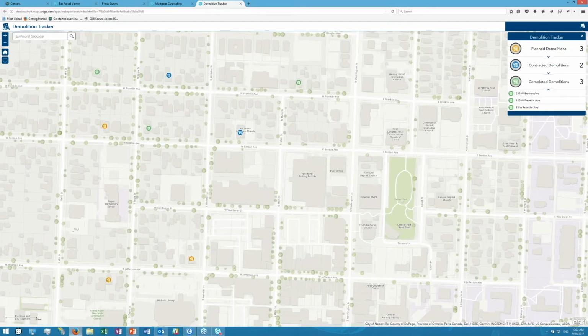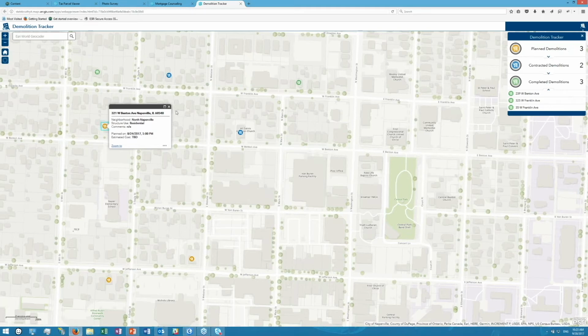And what's interesting about this app is it really opens up the channels from a citizen to the city or community to understand more about what's happening around them in terms of demolition activity. And what you can see for the planned ones are you're seeing some neighborhood information about that demolition, what type of structure is being demolished, when the actual demolition is being planned, and then the estimated cost if there was one.